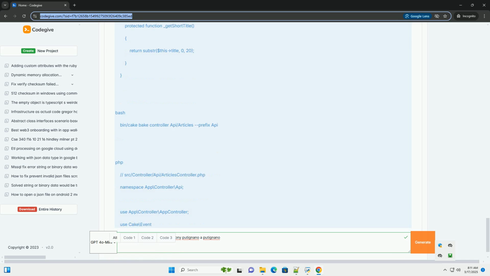Error handling, important for APIs. Catch exceptions, for example RecordNotFoundException when an article is not found, in your controller actions. Return appropriate HTTP status codes, 404 not found, 500 internal server error, etc.